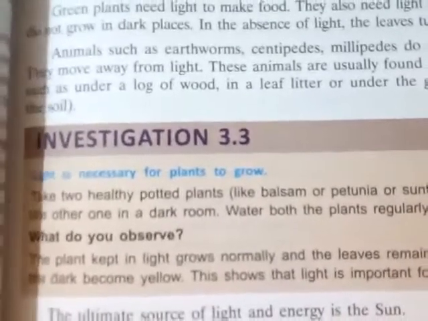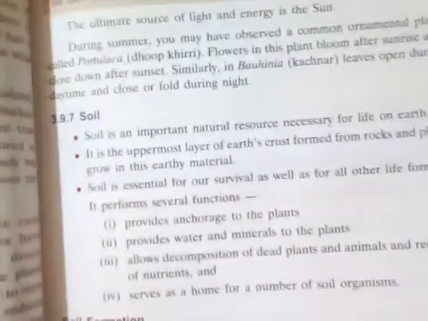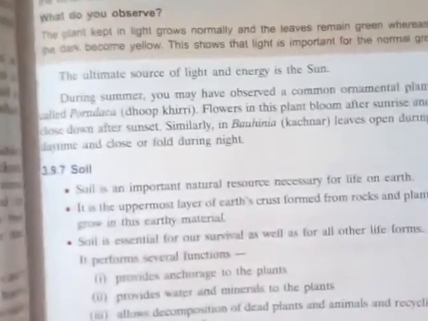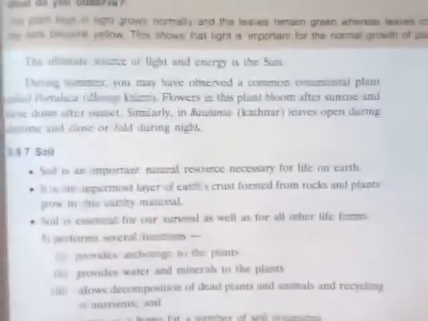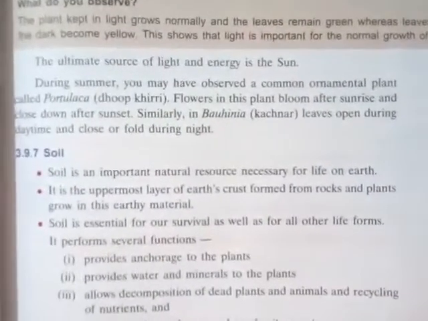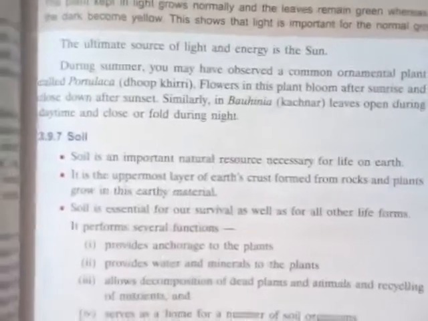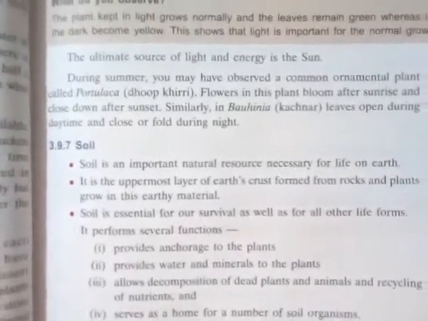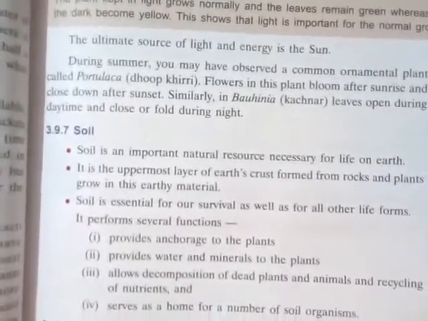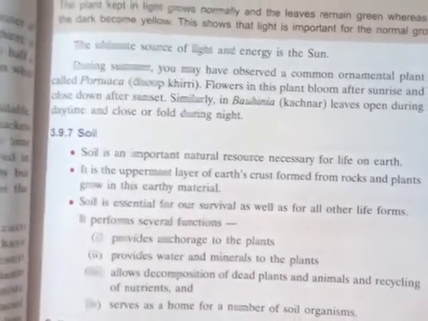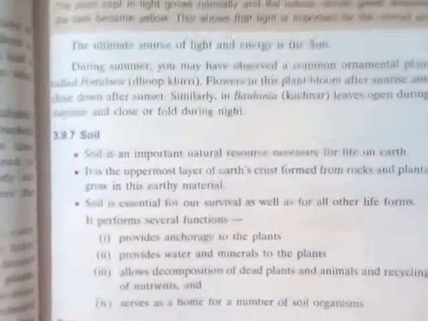After that, another important factor is the soil. We have discussed the edaphic factor, so the soil comes here. Soil is an important natural resource necessary for life on earth. It is the uppermost layer of the earth's crust, formed from rocks, and plants grow in this earthy material. Soil is necessary for our survival as well as for other life forms. Without soil, plants will not grow.